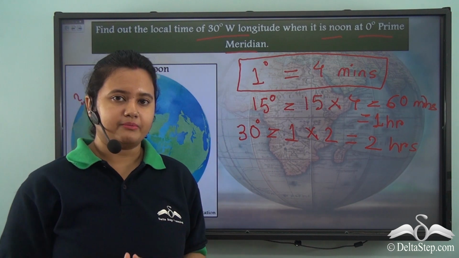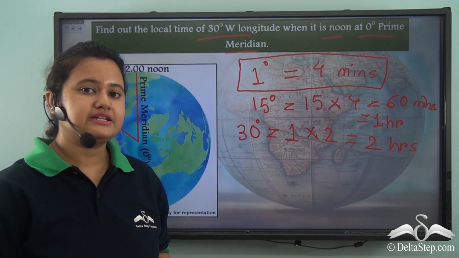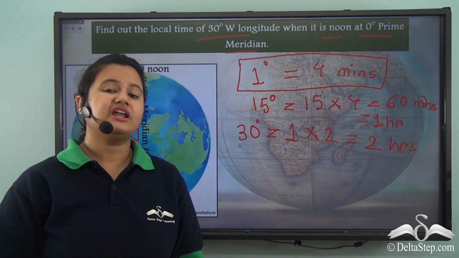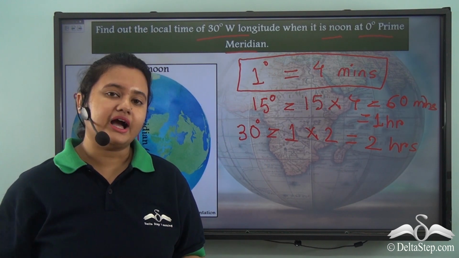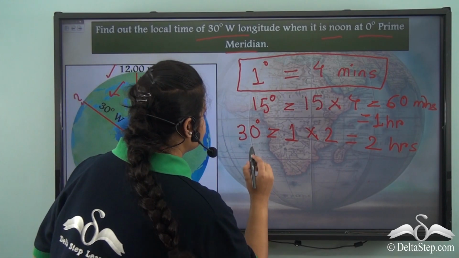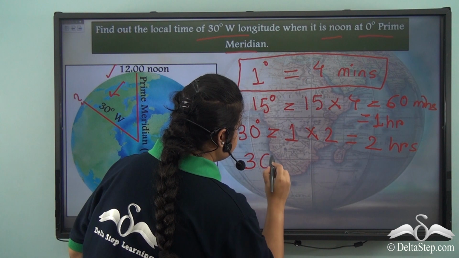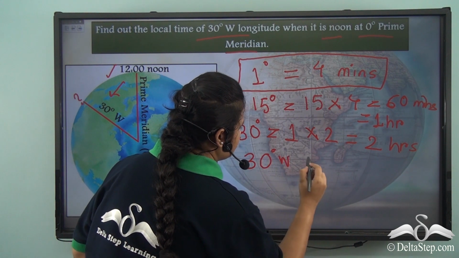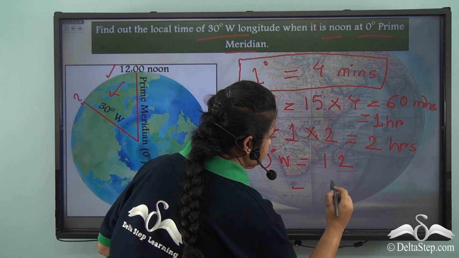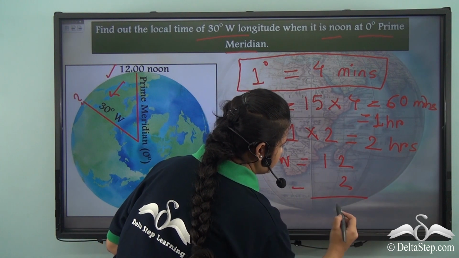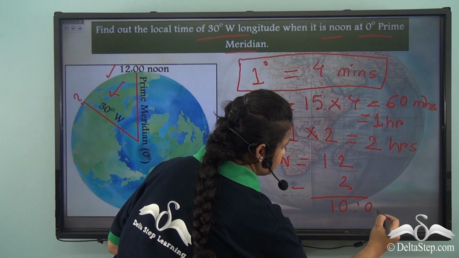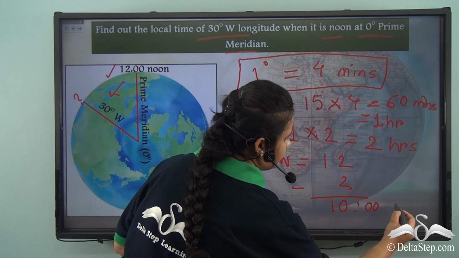Now, if you remember, I already mentioned that the longitudes lying to the west of prime meridian will have time behind the prime meridian. So, the time corresponding to 30 degree west longitude will be 12 minus 2, which is equal to 10 AM.